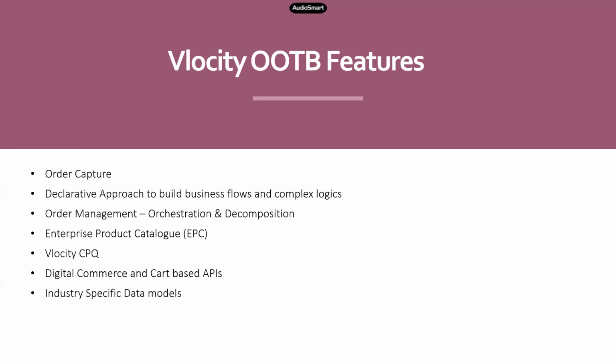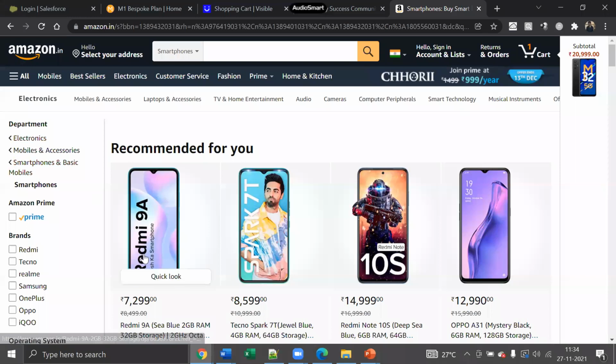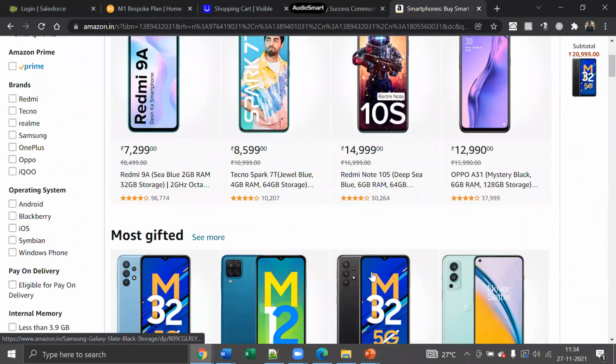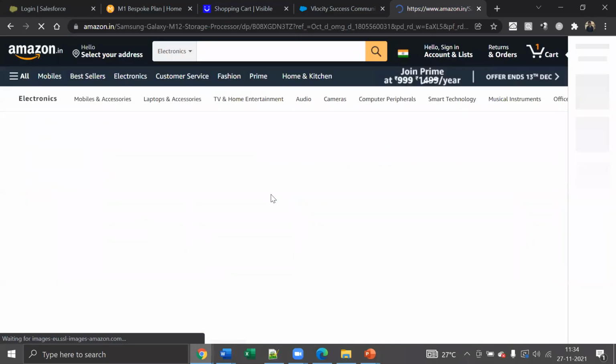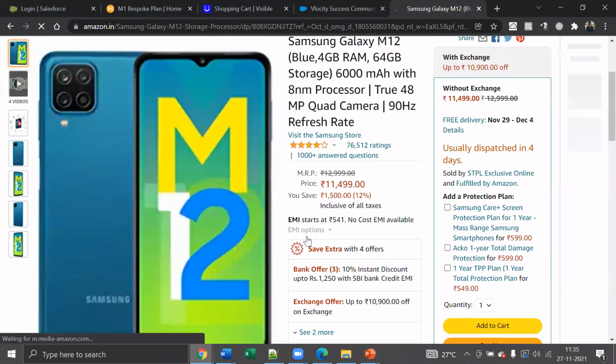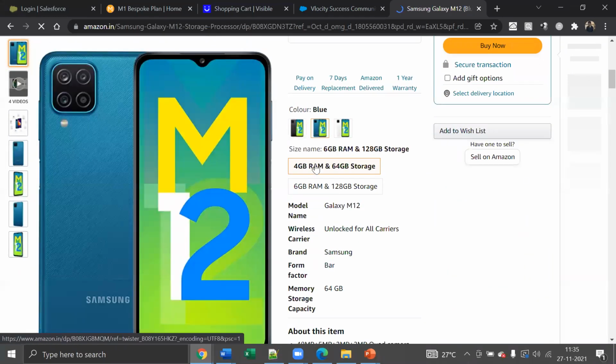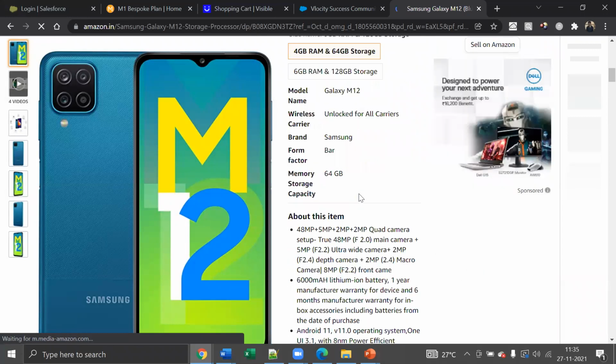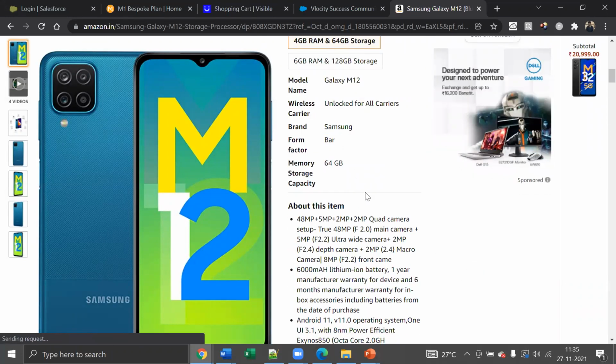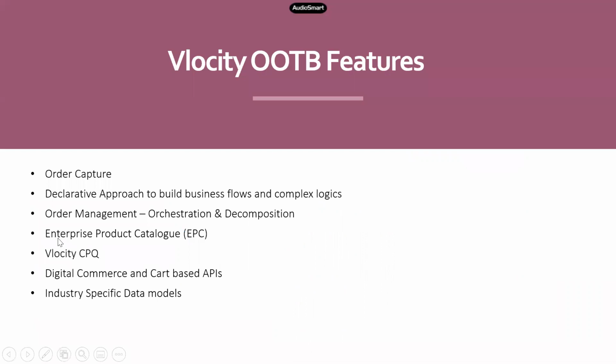Velocity gives you a powerful tool called Velocity's product console, and you can just use it and configure everything that you need, right? From designing the categories till creating the products and defining the attributes, in the sense when you buy a mobile, it asks for the color, it asks for the RAM, storage, all these things. All these things can be done using Velocity's enterprise product catalog through configuration.